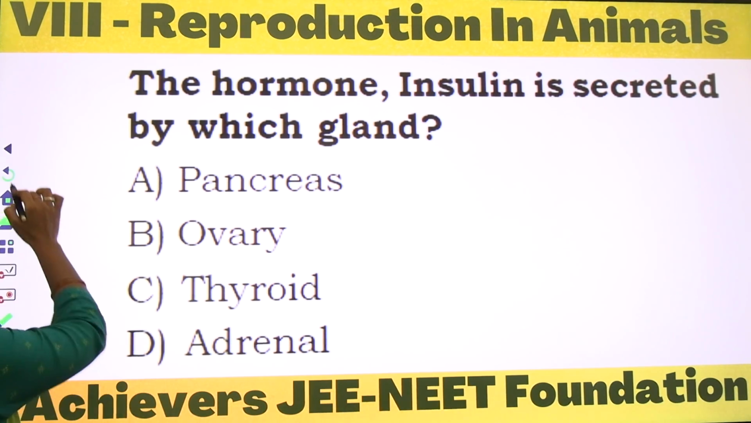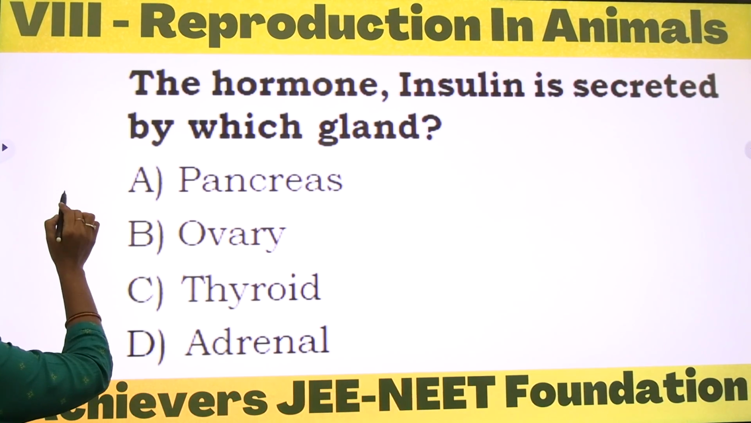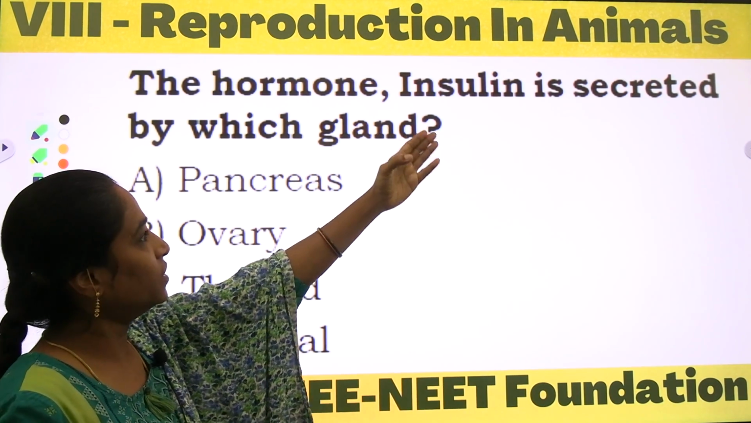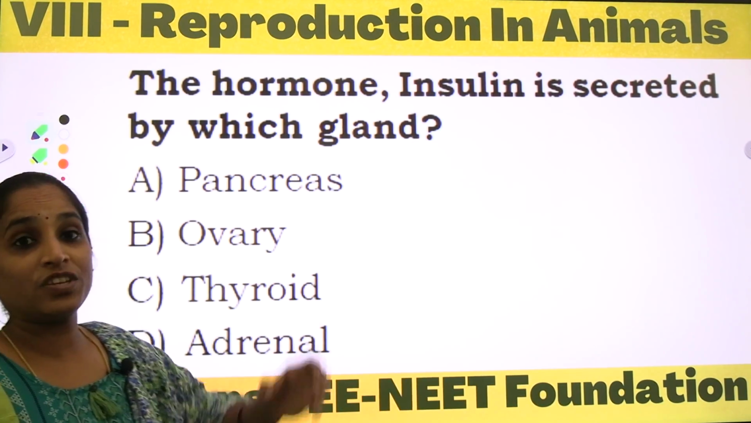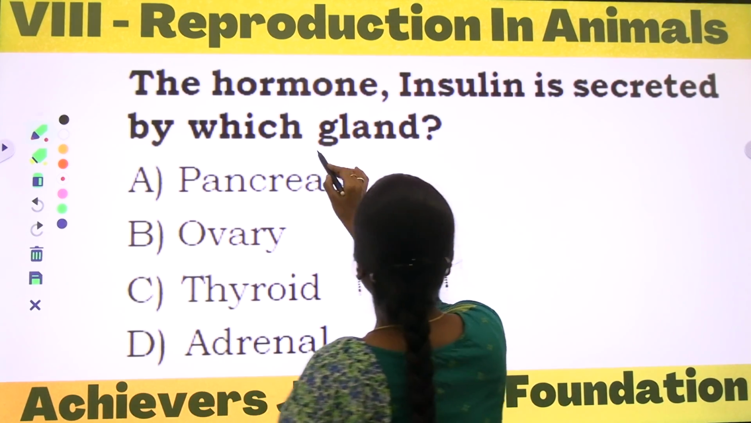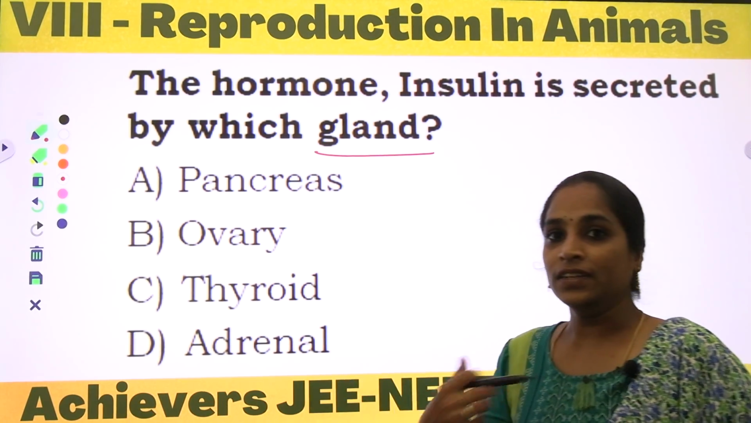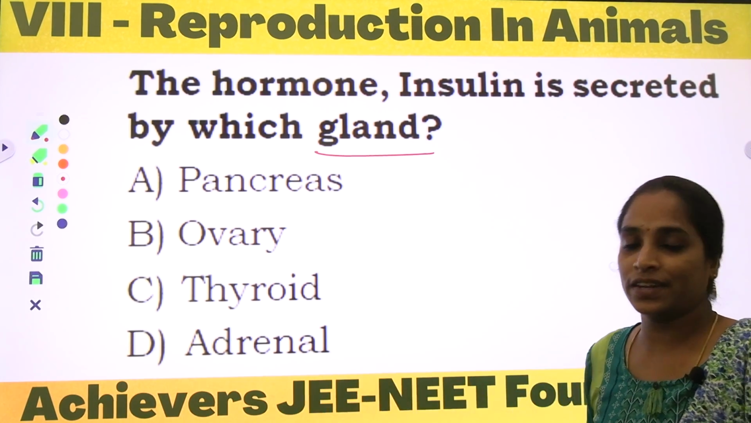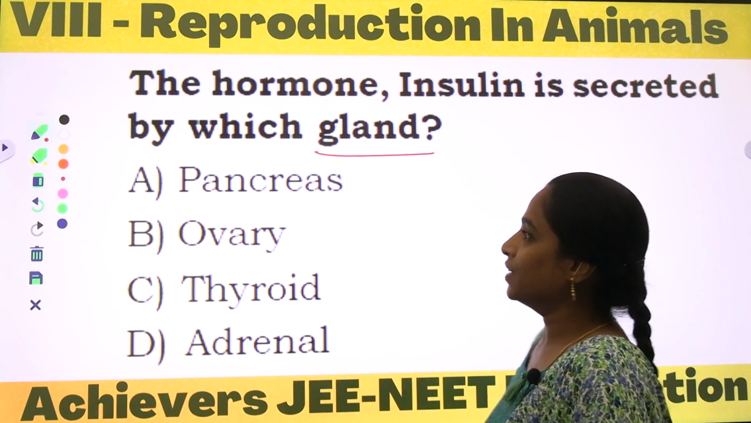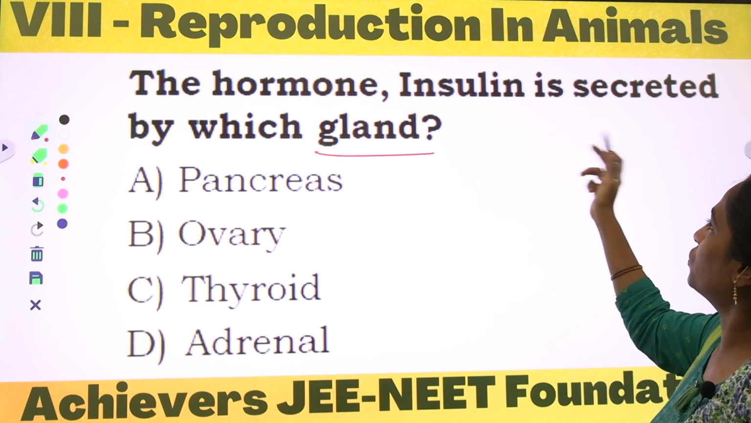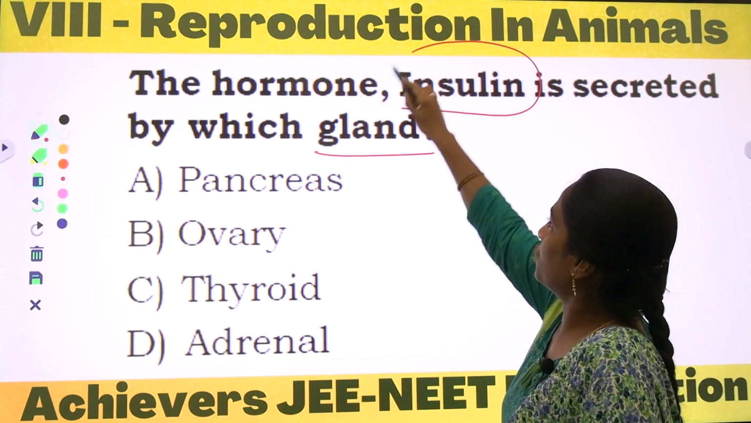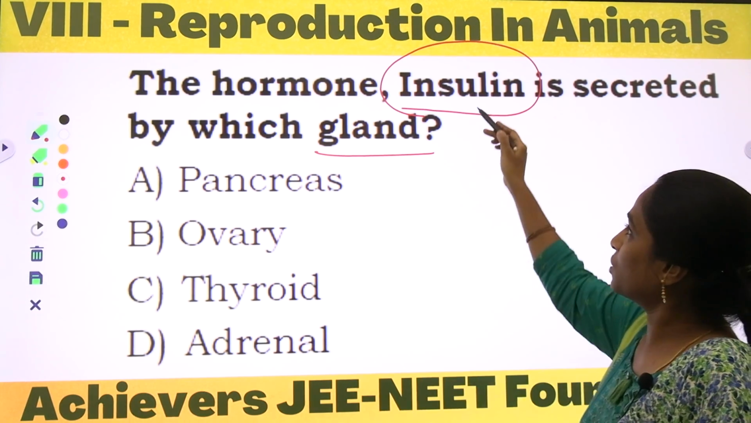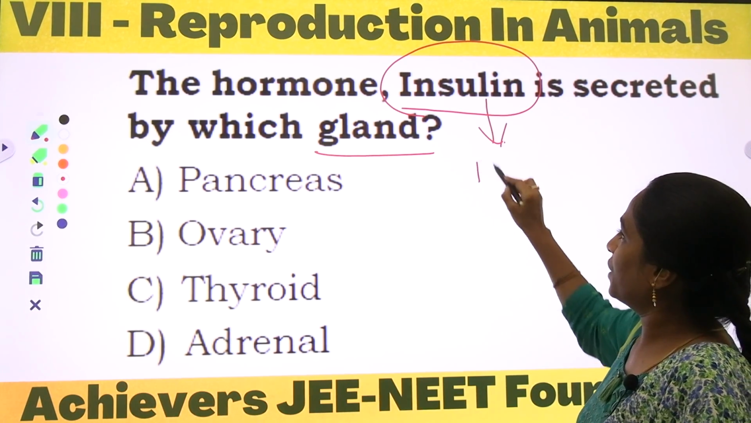Coming to the next question, dears. What is the next question? The hormone insulin is secreted by which gland? Gland in the sense it's an organ. The chemical which is present inside the gland will be secreted directly into the targeted area. Okay, the hormone insulin. What is insulin? Insulin is also artificially prepared, and this is given to diabetic patients.